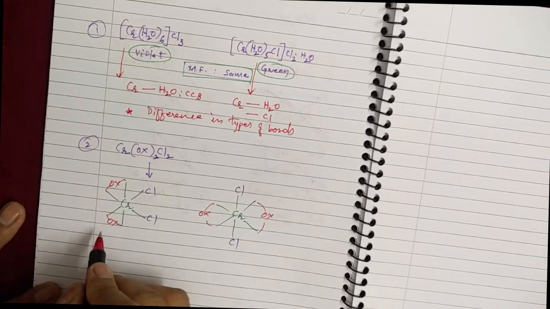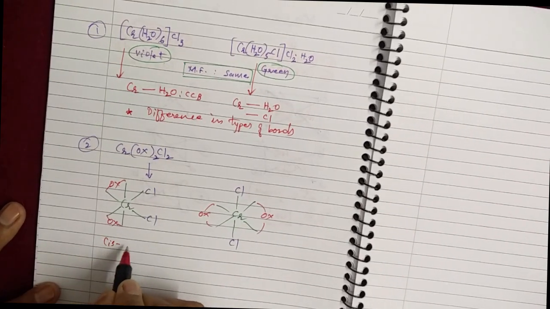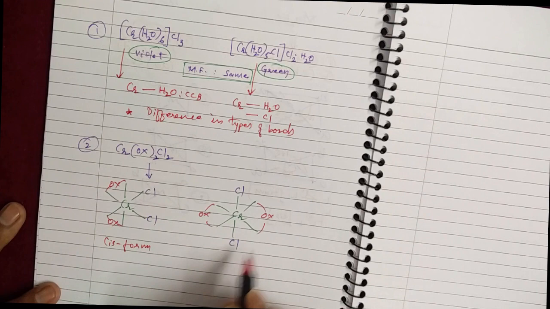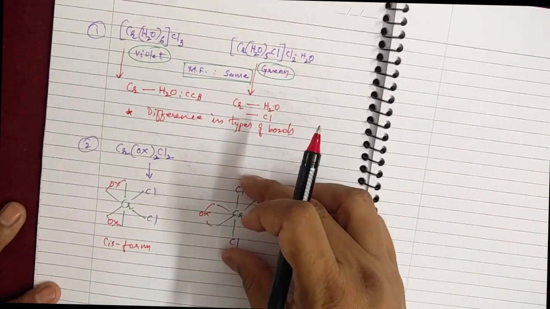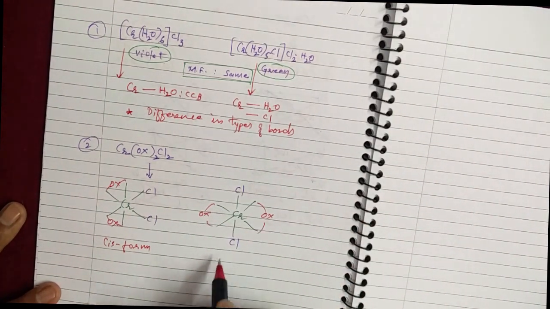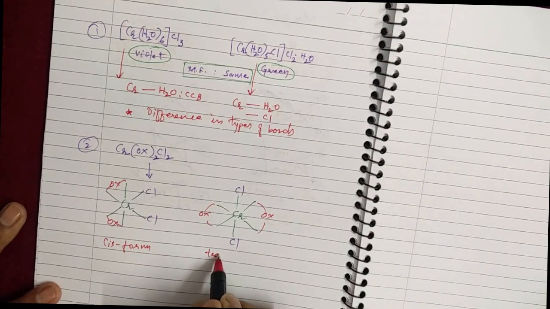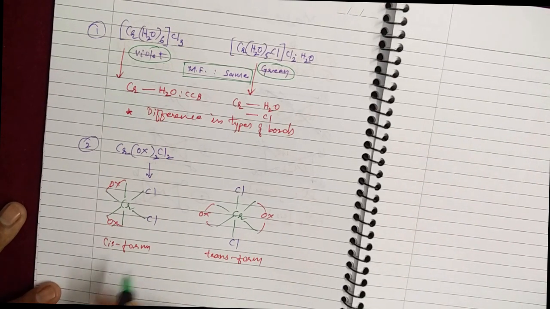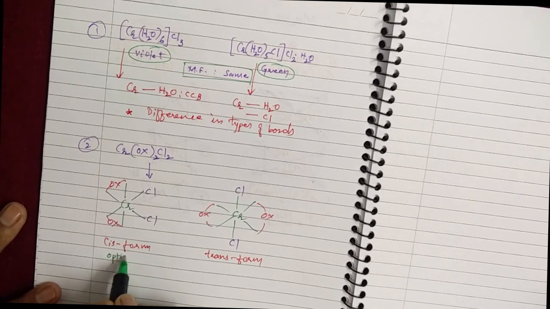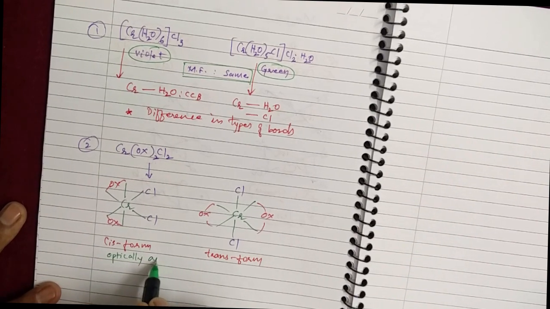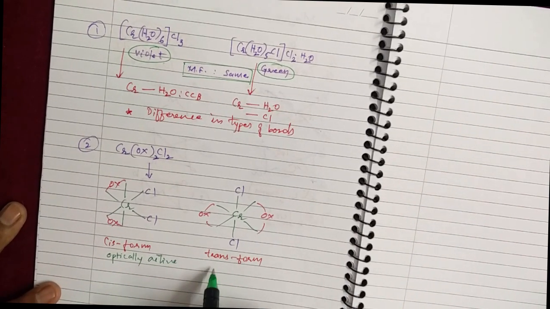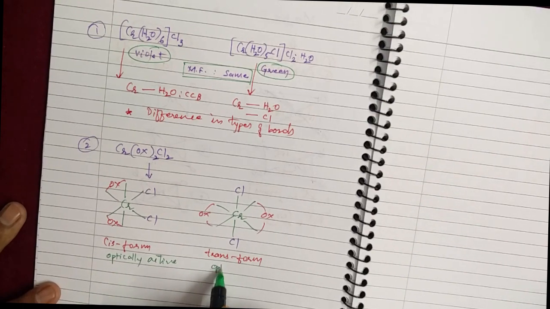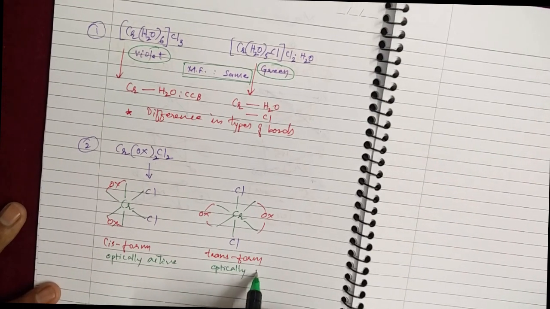Therefore, we can say that this is the cis form. Here oxalates and chlorines are opposite of each other. Therefore, this is called the trans form. Here, the cis form is found to be optically active, and the trans form is found to be optically inactive.